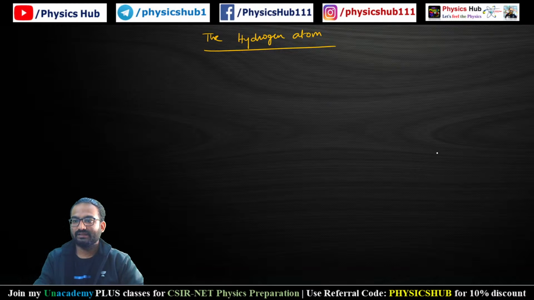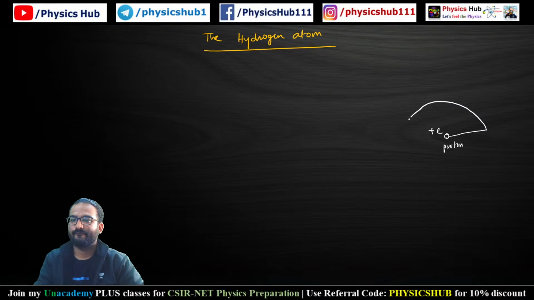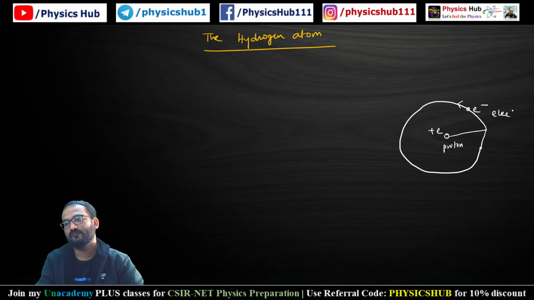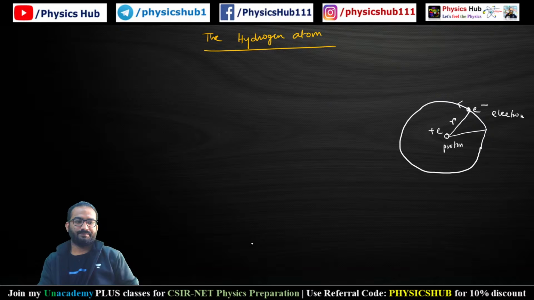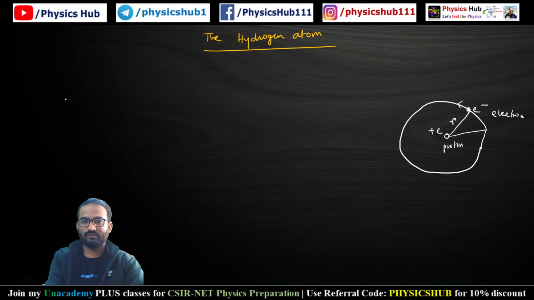So you know that in case of the hydrogen atom, if you consider it classically, then it has a proton of charge plus e, and one electron is there which is moving around it. Let's say this is the electron, and the separation between the proton and the electron is given by r. Let me write a few lines to make the hydrogen atom more clearly understood.